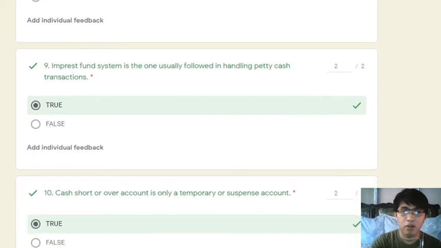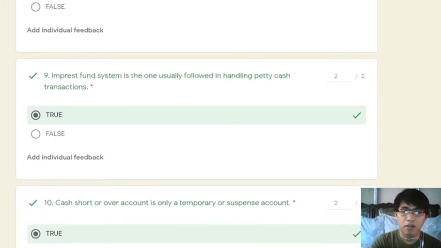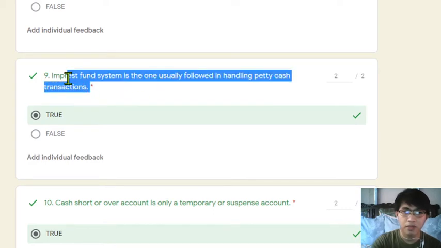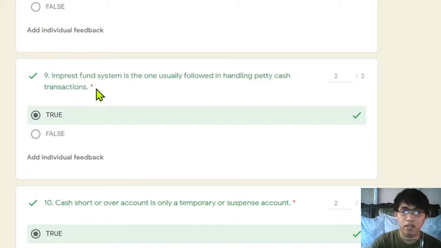Yes, because we already have discussed kung bakit ginagamit ang impress fund system more than the fluctuating fund system. Mas practical yung paggamit ng impress fund system at mahirap kasi kapag fina-fluctuate mo itong petty cash fund, hindi mo nakikita kung magkano ang talagang nakaset up na petty cash fund balance. And since petty naman ang mga expenses, dapat kung kailan ka lang magre-replenish, doon mo i-recognize itong mga expenses na ito.